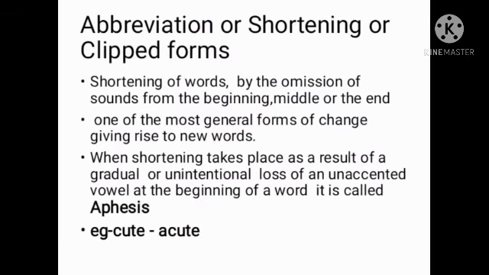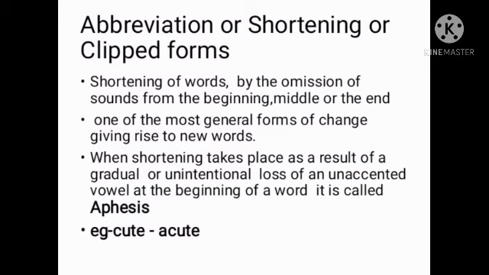Let's begin with the method abbreviation or shortening or clipped forms. It means shortening of words by the omission of sounds from the beginning, middle or the end. Or simply we can say that we can create words by deleting or omitting sounds from the beginning, middle or the end of a word. And it is one of the most general forms or methods of change giving rise to new words.